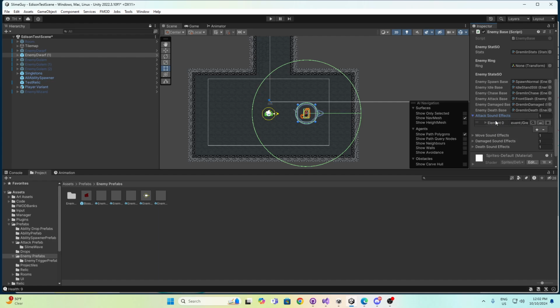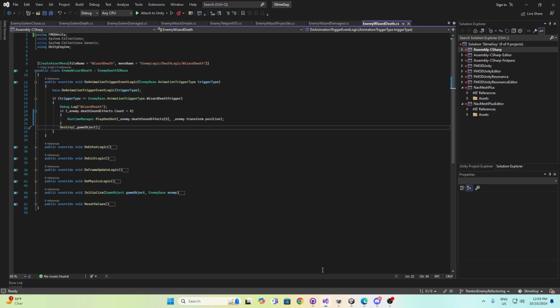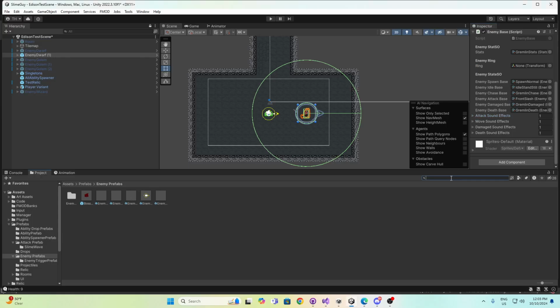You could add multiple things and then add a randomize sound effect, but you could do that in FMOD too. You just add one here for the attack sound effect, the move sound effect, the damage sound effect, and the death sound effect. And then if we go into the actual code itself, let's go into base to start out with.